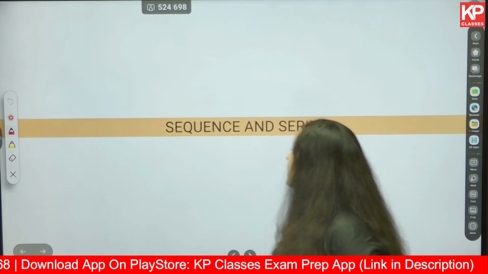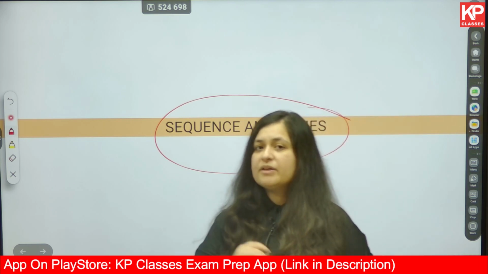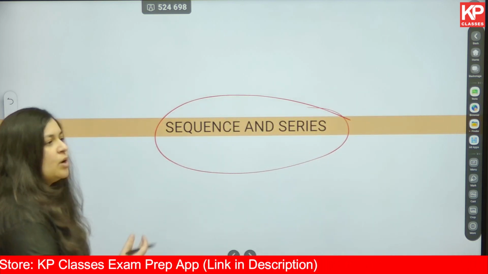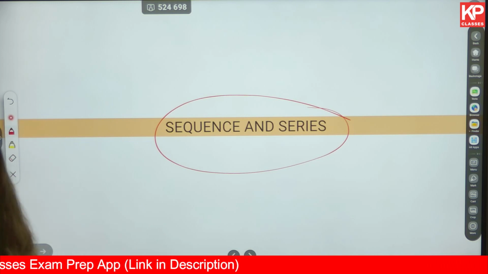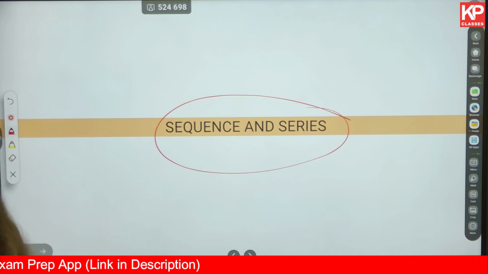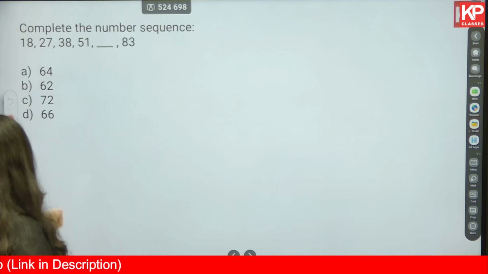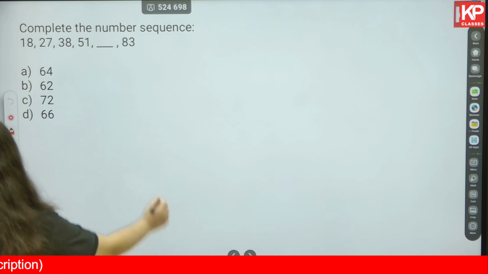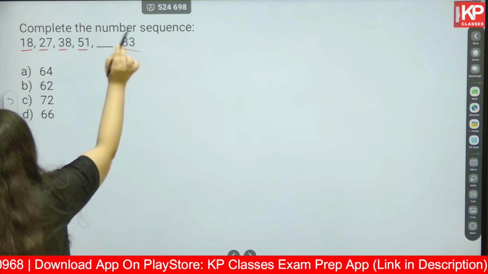Moving on to the next type, that is sequence and series. In the previous video also we looked at sequence and series questions. One was numeric, one was shape based. So similar is going to be the question type in this question paper as well. The first one with the numbers. Complete the number sequence 18, 27, 38, 51, 83.